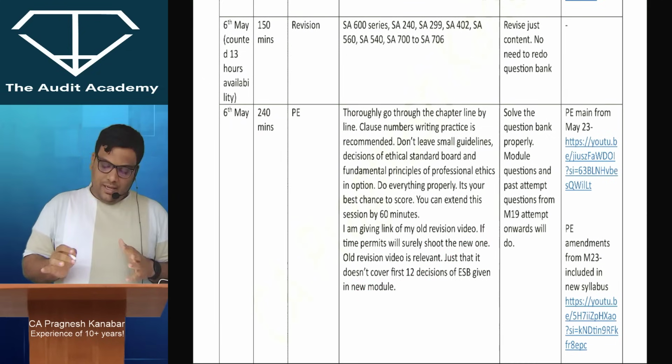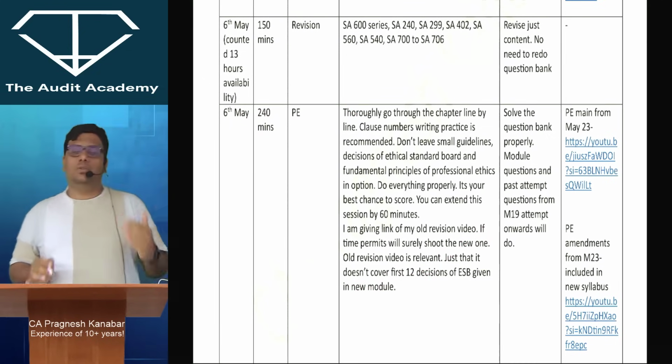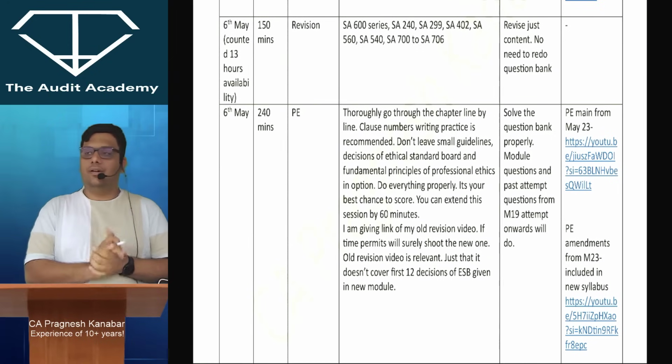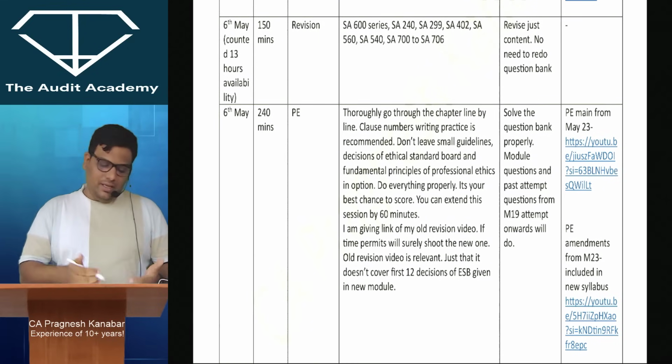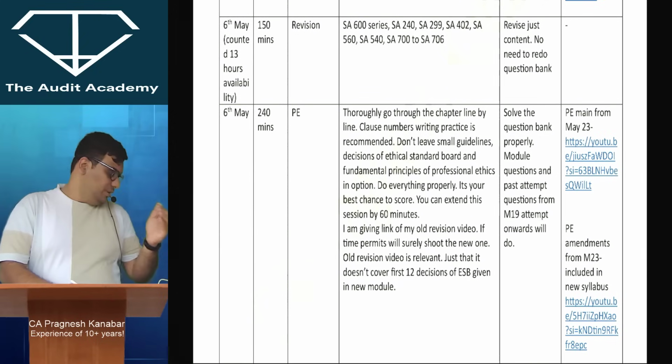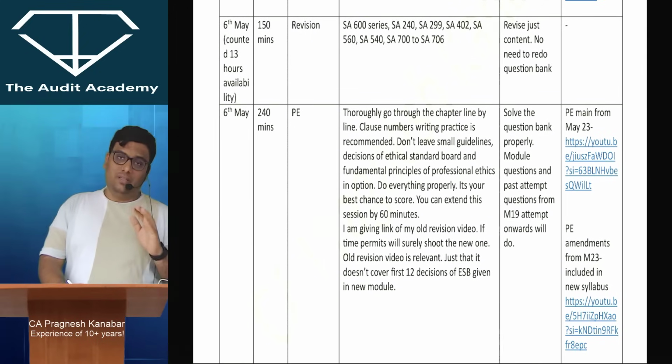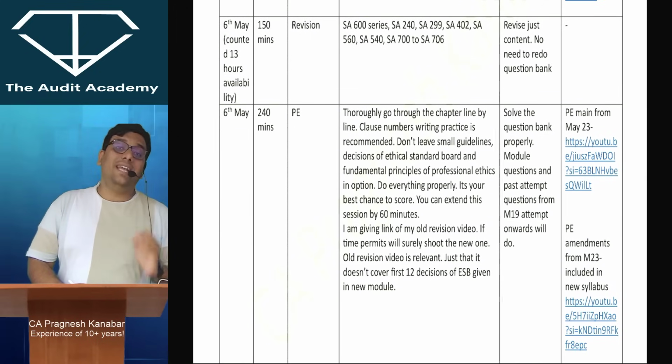All right, please try to solve at least the module questions. All right, if you can. Okay, and if you can cover up past attempt questions, then also it is great. These 240 minutes, if you take it to 300 minutes, that is 5 hours, it's okay, still fine. But I want you to be a complete expert over there.